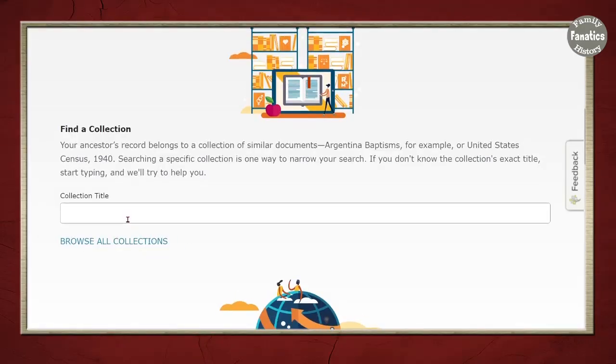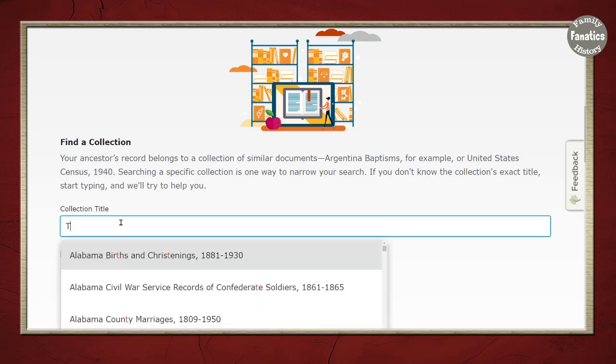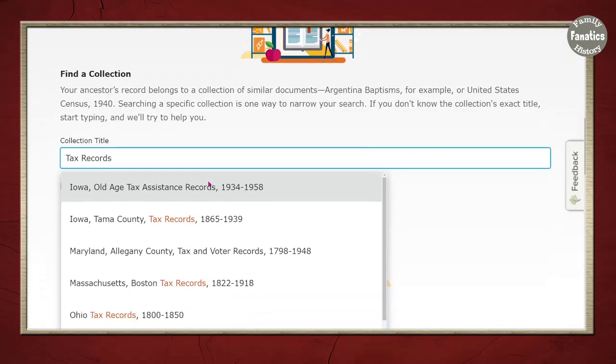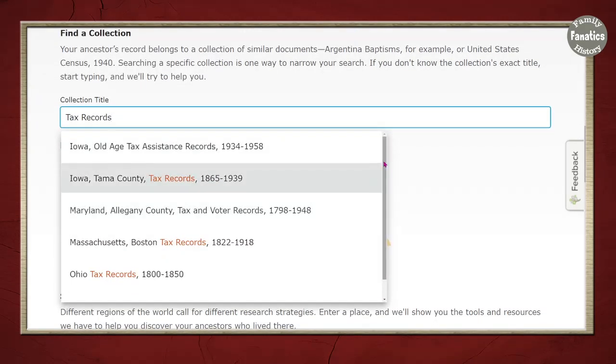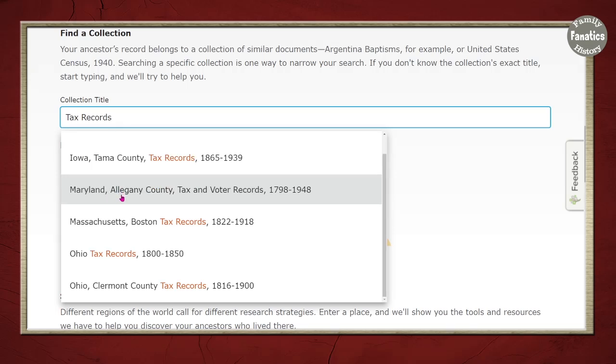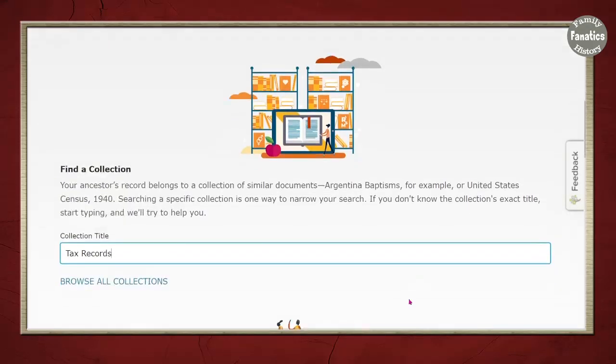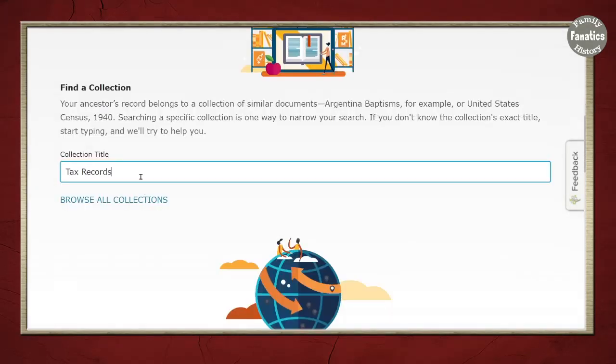Now, when you do a search by collection, you can put in a specific title if you know what it is, or you can type something like tax record. So here I typed in tax records, and you can see there's not a lot of tax records online. There's some for Tama County, Iowa, Allegheny, Maryland, Boston, Massachusetts, the state of Ohio, and then a specific county in Ohio. There aren't any other ones that are available to be searched, and that's okay.